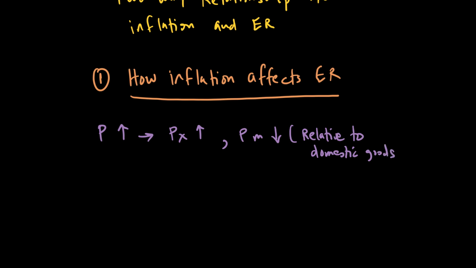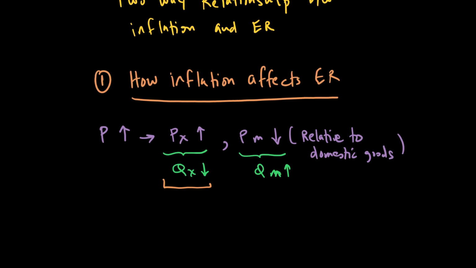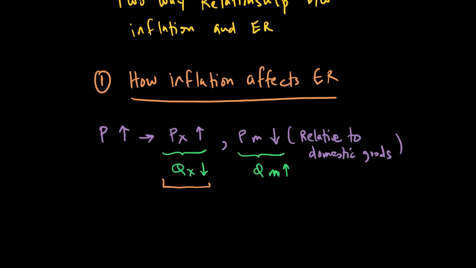And if exports are becoming expensive, the quantity of exports will go down while the quantity of imports will go up. That said, if the goods are elastic, then the export expenditure will fall and the import expenditure will rise.